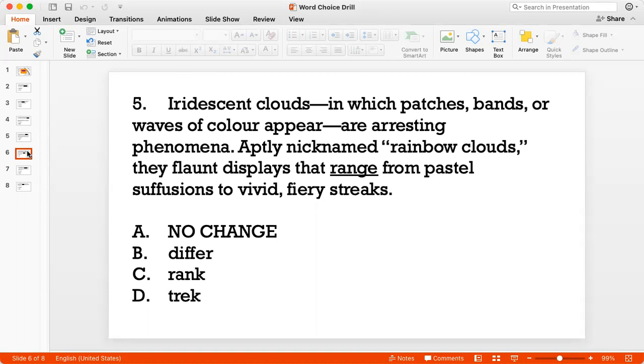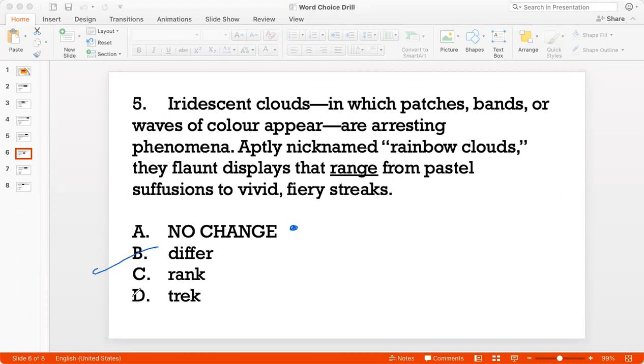And a streak would be something like a line that runs across the cloud, right? So the displays range from something to something, right? So I like the word range in this context. So I'll keep range for now. The word differ does not fit the context because I cannot say that it differs from this to that because it's not a point of difference. It's a point of from something to something. It's a point of a range, right? It's not a difference. So B doesn't make sense.